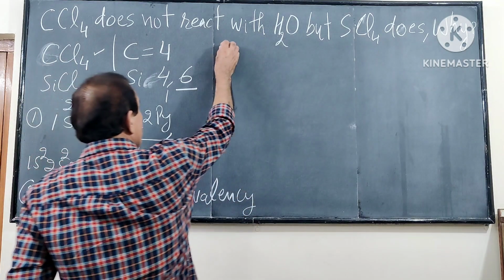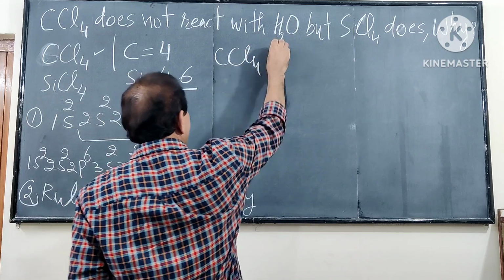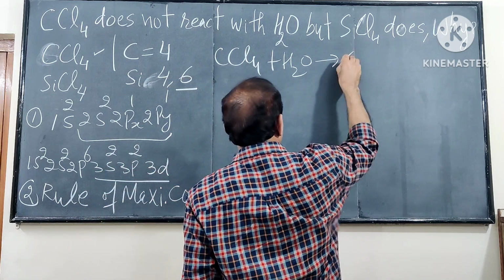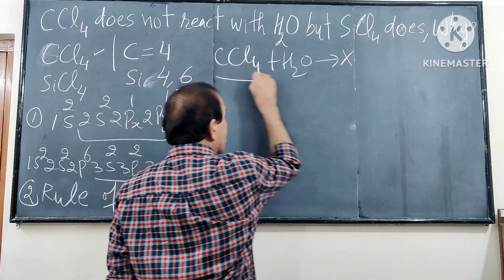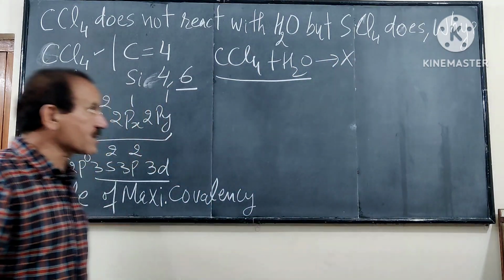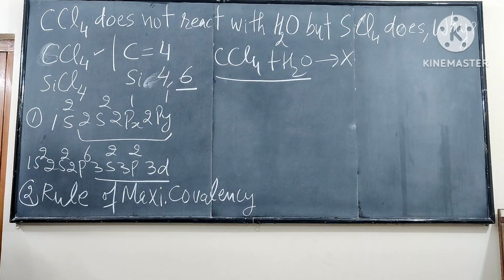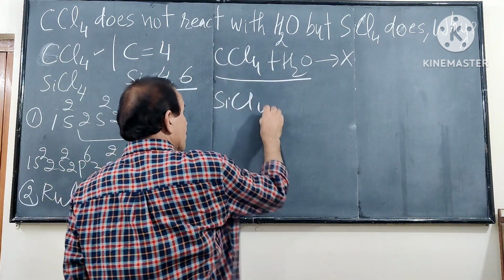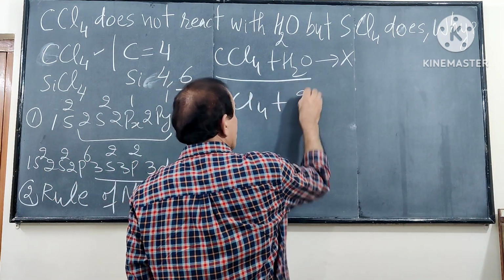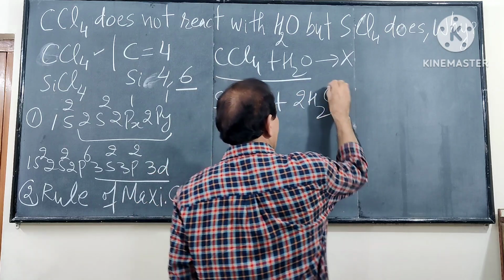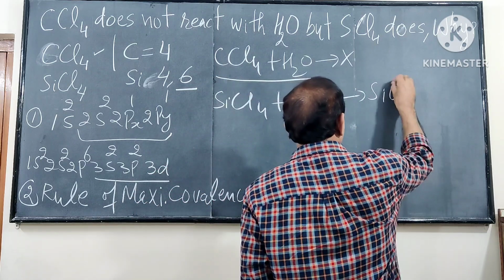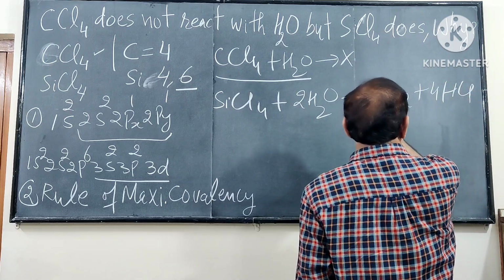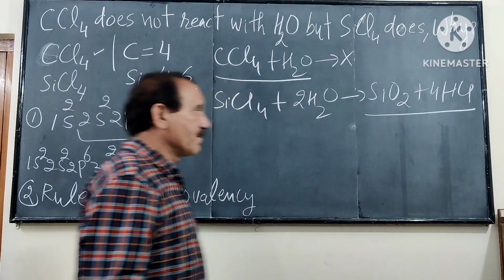So what we are saying: when CCl4 comes in contact with water, there is no reaction, even it does not mix. But in case of SiCl4, it reacts with water, SiCl4 plus 2H2O, forming what? SiO2 plus 4HCl. This is the end product, SiO2.